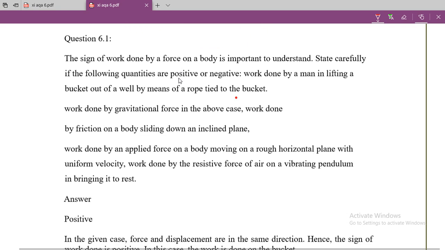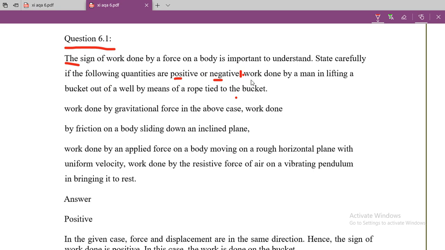The question is, the sign of work done by a force on a body is important to understand. State carefully if the following quantities are positive or negative. Work done by a man. This one is the first question. So we have to give the positive or negative work in these cases. So state carefully and give either work is positive or negative in these cases.